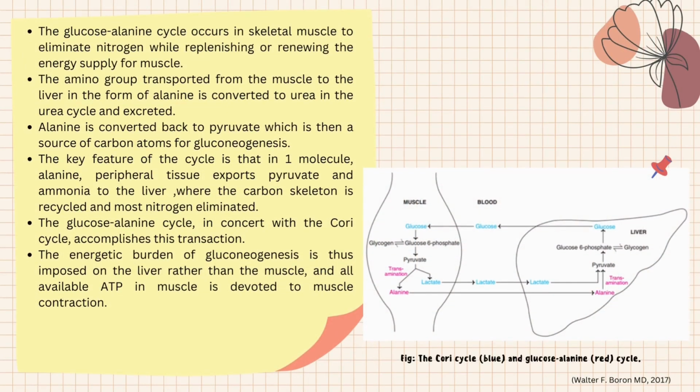This figure shows the difference between the Cori cycle and the glucose-alanine cycle. Basically, both the Cori and glucose-alanine cycles depend on gluconeogenesis in the liver, followed by glucose output from the liver to extrahepatic tissues. The only thing that differentiates them is the end product of glucose metabolism, in which the Cori cycle produces lactate, while the alanine cycle produces alanine.